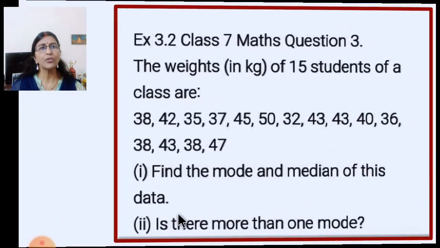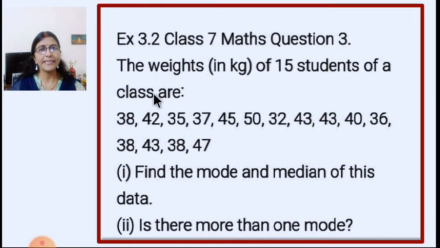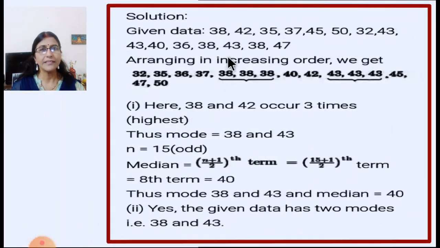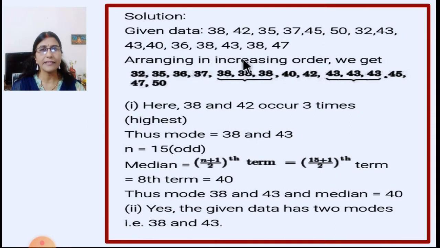Now let us go to question number 3. The weights in kg of 15 students of a class are given. So these all are the weights in kg of 15 students, and you have to find the mode and median of this data. Is there more than one mode? So let us find out whether we get more than one mode or not. Now here, this is the data given in the question. It is written, and then we are going to arrange it in increasing order.